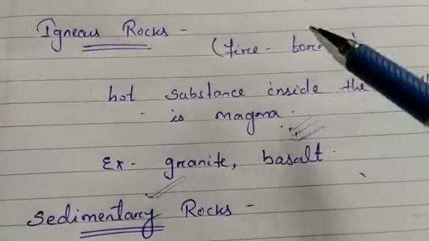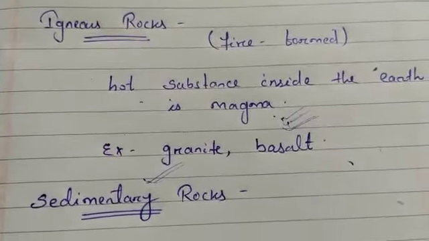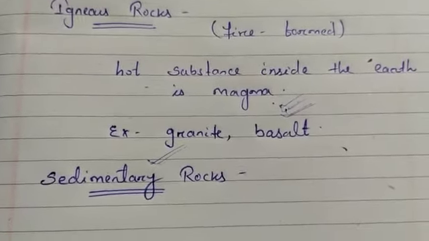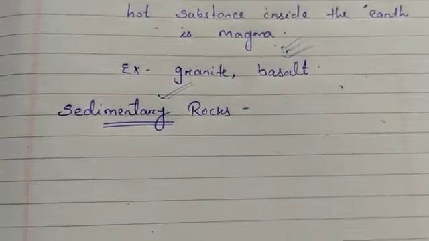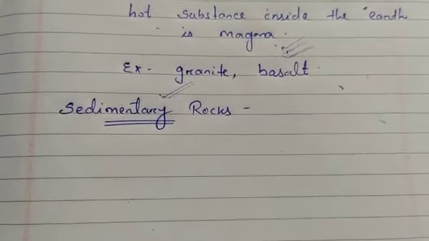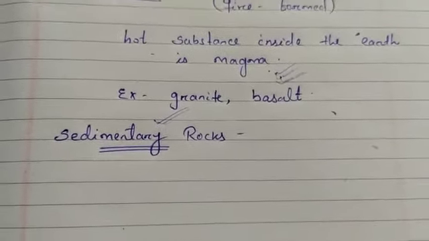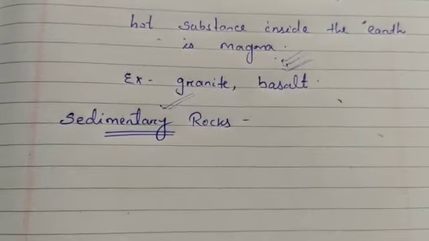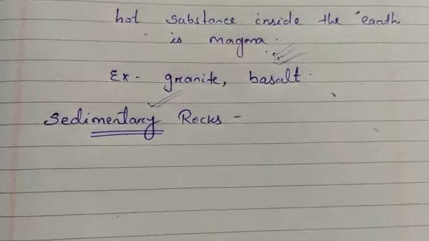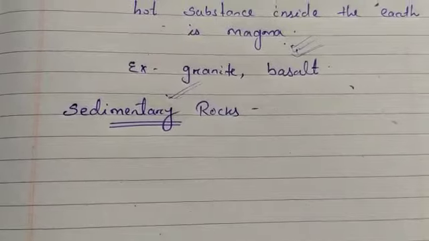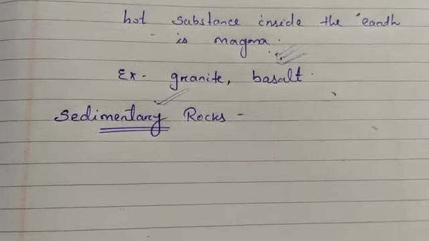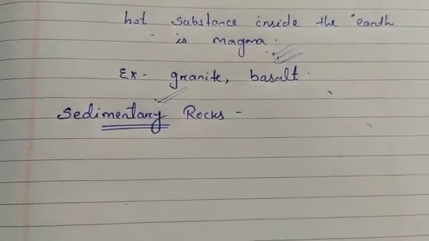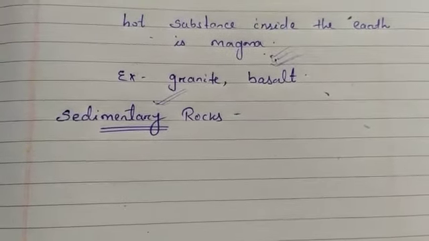So when igneous rocks form, they cool down and solidify. After that, when they come in contact with wind, rain and water, they are slowly broken down. With due course, as time passes, they crumble into tiny bits, that means very small pieces.